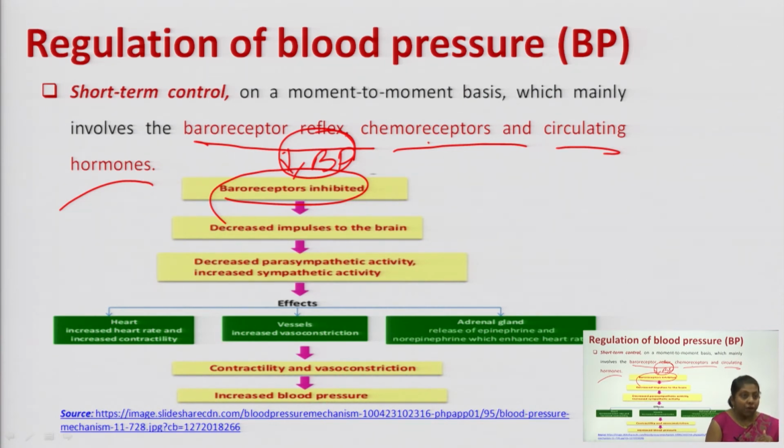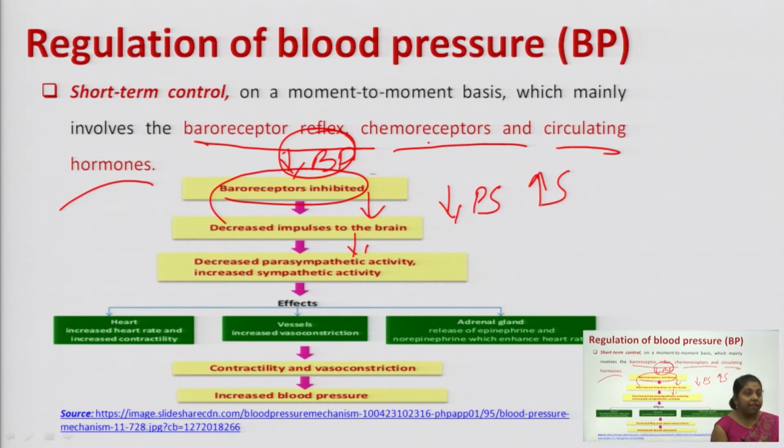Inhibition of baroreceptors decreases the impulse propagation towards the brain. Fine. So the impulse that is propagated towards your brain has decreased now, and as there is a decreased stimulation of your brain, it further decreases your parasympathetic activity and increases your sympathetic activity.